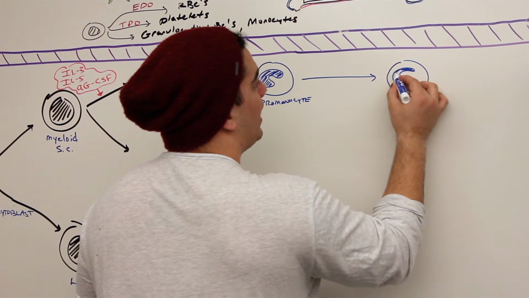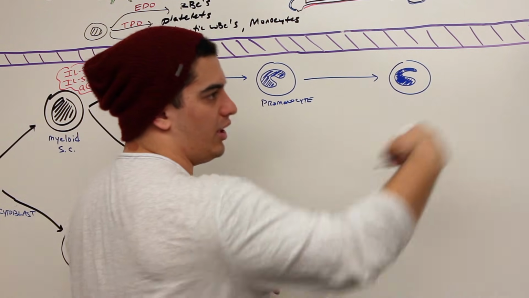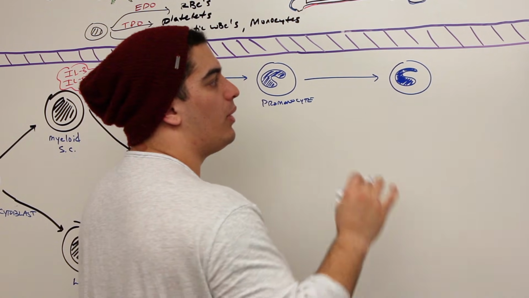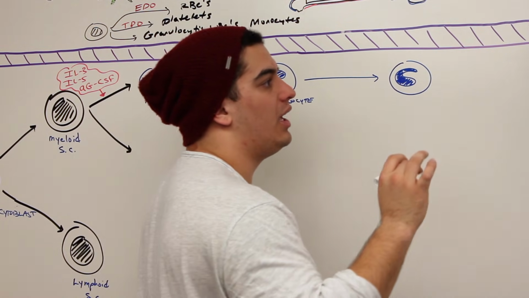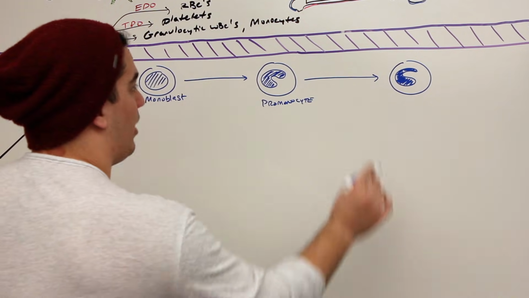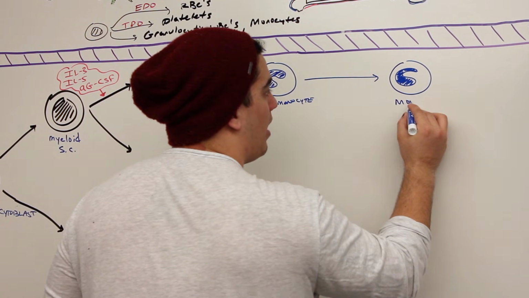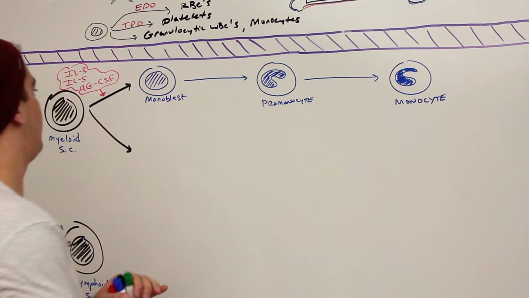And then one more thing can happen. This monocyte will go into the blood, right? So we're going to show it going into the bloodstream. But when it leaves the bloodstream, so we'll show that here in a second, it actually goes out into the tissues and becomes a macrophage. But we'll talk about that in a second. All right, so again, what is this last one here? This is a monocyte, okay? We'll come back to this one.